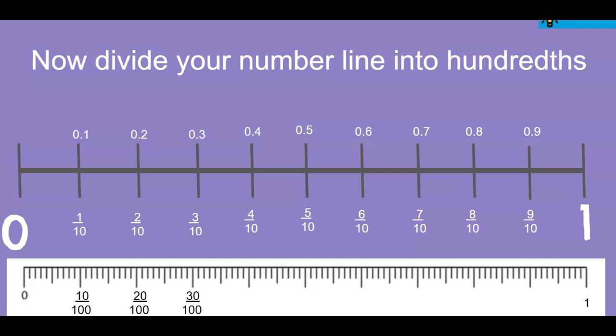30 hundredths should be directly underneath 3/10. 40 hundredths should be right underneath 4/10. So you're writing in the hundredths fractions that I have, and you're putting them directly under whatever the tenths should be. So 4/10, and then right underneath that, you've got 40 hundredths should be written right in here. 50 hundredths, 60 hundredths, 70 hundredths. This is showing equivalency, guys. So 70 hundredths is equivalent to 7/10, and it's the same as the decimal form of 0.7.